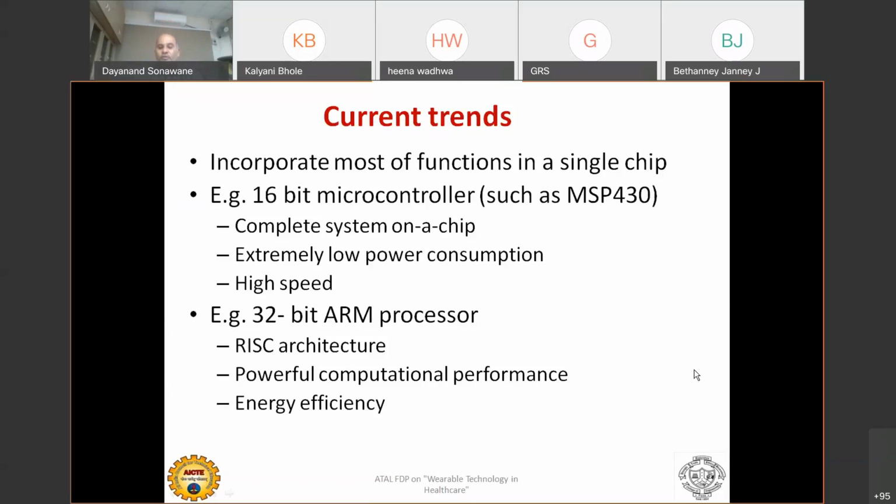So why should we not prefer to go for the 32-bit ARM processor that I was discussing? Because the 32-bit ARM processor's clock is high compared to the MSP430, it can go up to 100 or 200 megahertz, so it will probably consume a lot of power. But if my computation requirement is there, then I will definitely select the 32-bit ARM processor in wearables as well. Otherwise, the choice is very simple: go for an MSP430 kind of architecture, which is intelligently designed for low power operation and wearable kind of things.